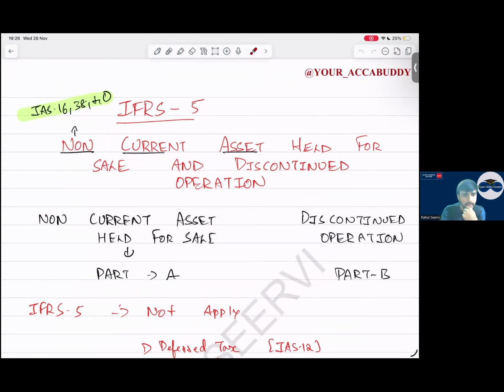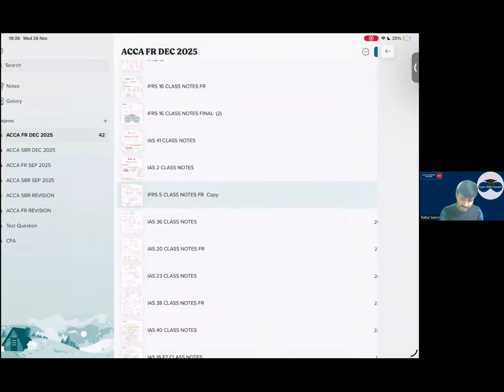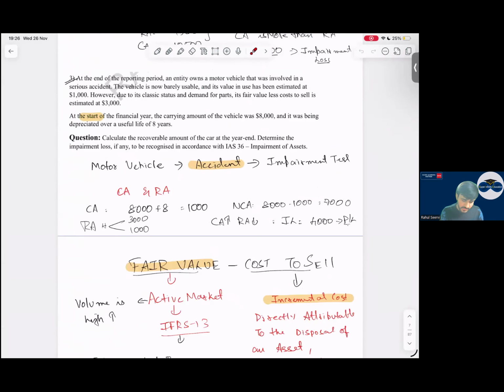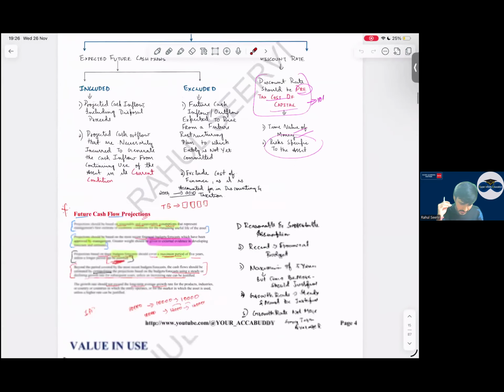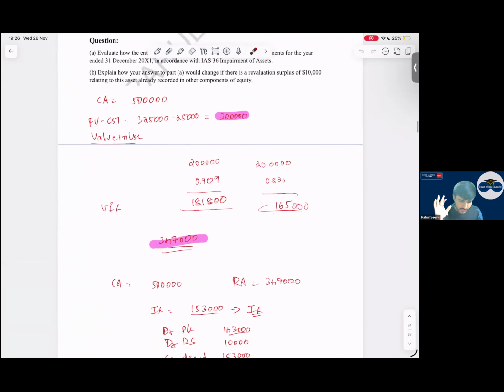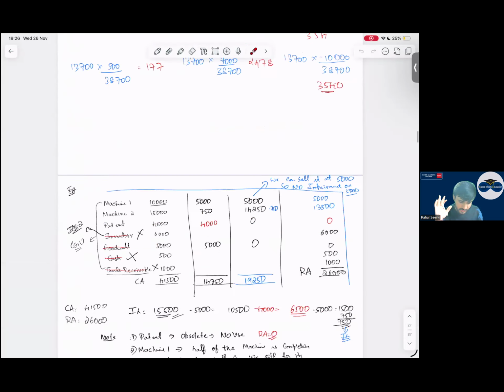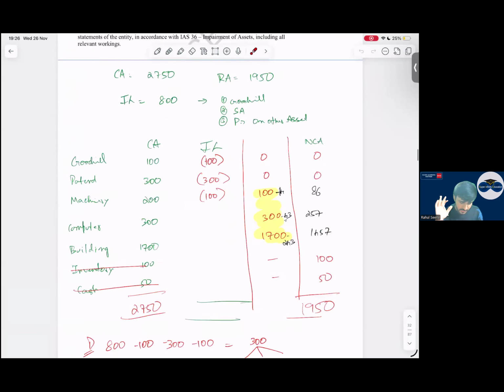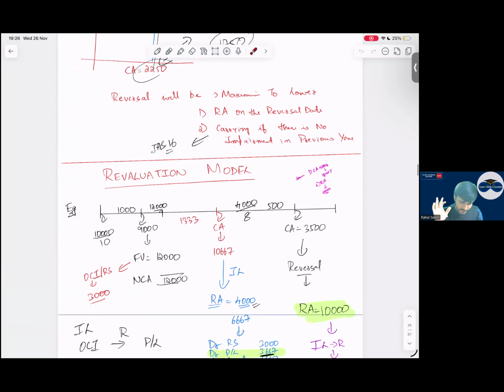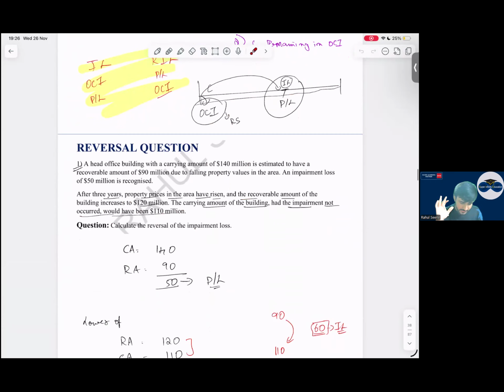So reversal of impairment related questions can be done if possible. Okay, it will take extra time then. Is it okay to everyone? Not tested frequently? Chalo then. Let me do the class question. Reversal questions you're saying, no? Reversal question I'll do for cost model, it's enough. For the revaluation model, it will be too big and it will take time.